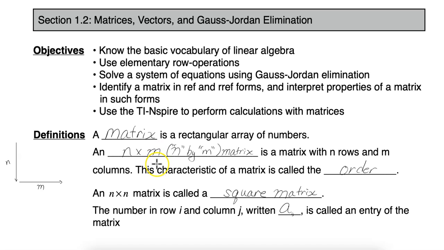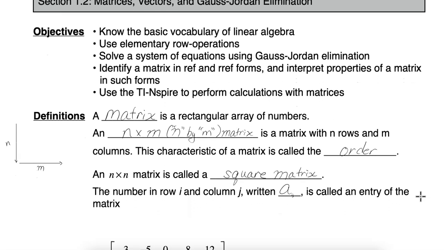And we say that it's an n by m matrix if it has n rows and m columns, and that is called the order of the matrix. Now if you are looking at a 3 by 5 matrix, it means it has 3 rows and 5 columns, and 3 rows, to count them you have to count them in a column, right? So you count 1, 2, 3 down a column, and that gives you the number of rows, and then 5 along a row gives you the number of columns. So it's a little bit counterintuitive sometimes. If m is equal to n, then it's an n by n matrix, and this is called a square matrix.